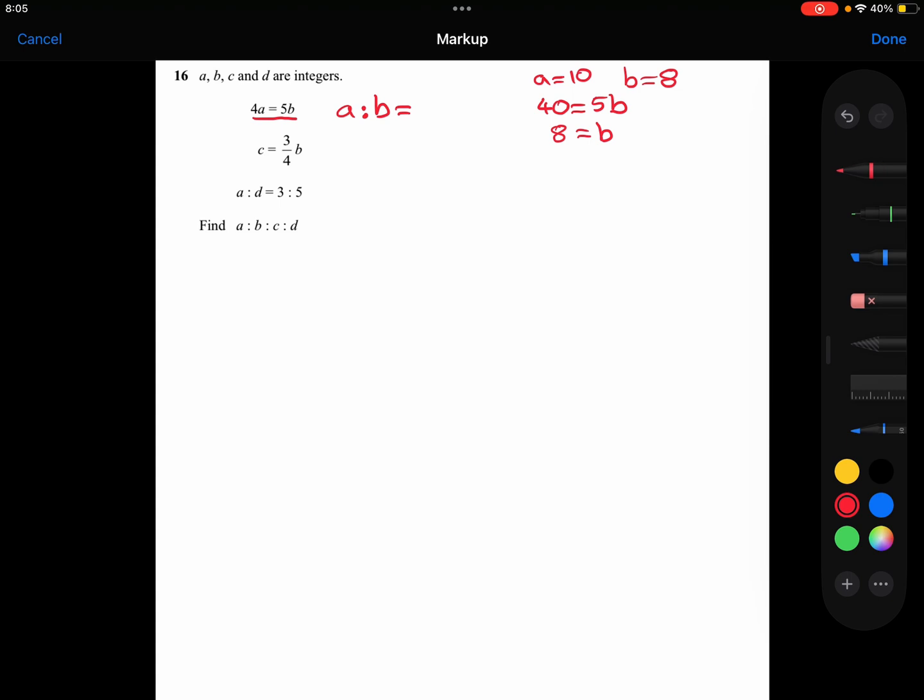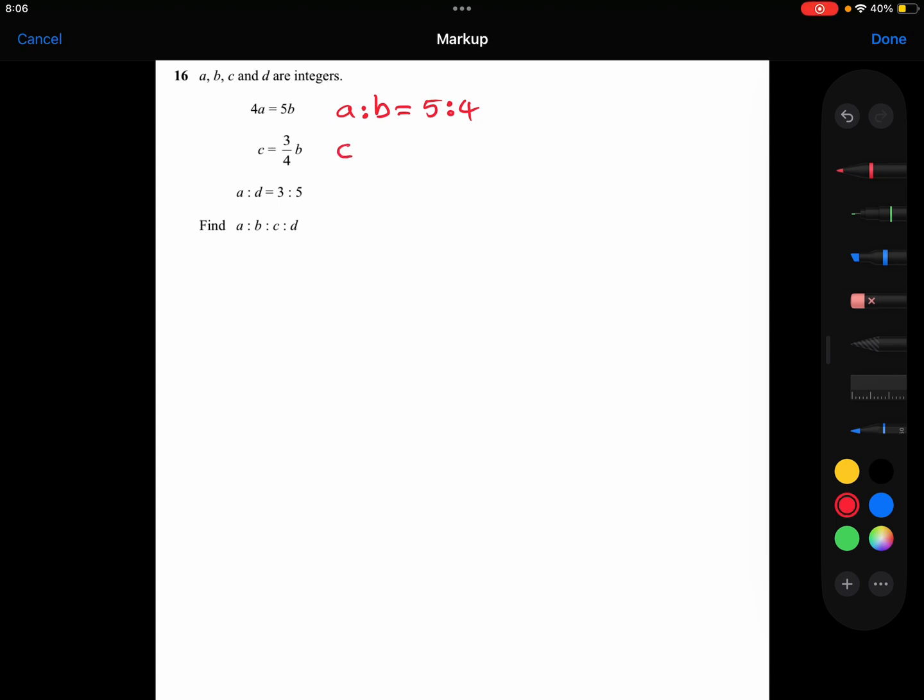So that then tells me that A is 10, B is 8. So we've got the ratio of 10 to 8, which could be simplified to be 5 to 4. So that's a little trick I like to do sometimes, just to figure out what the ratio will be from an equation.